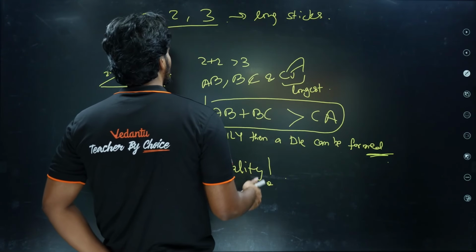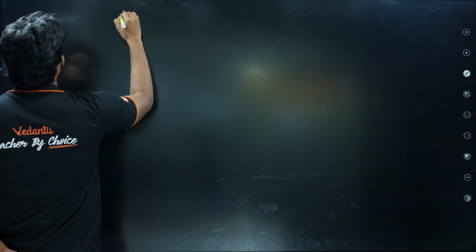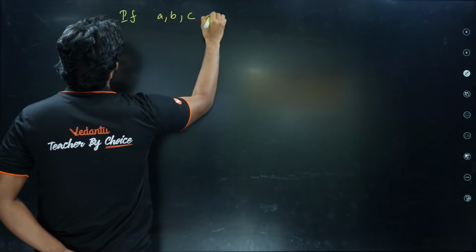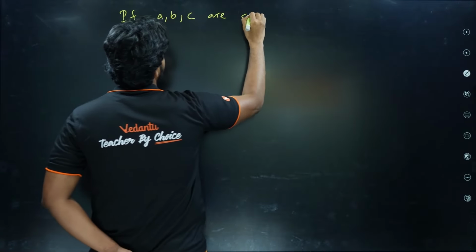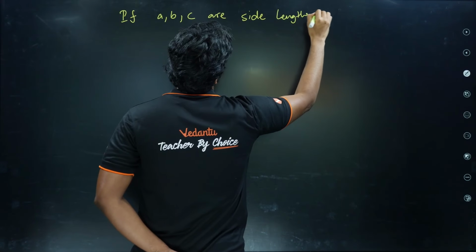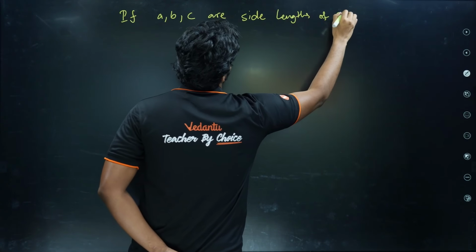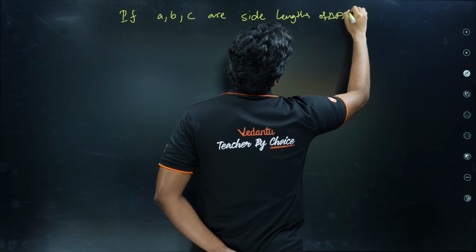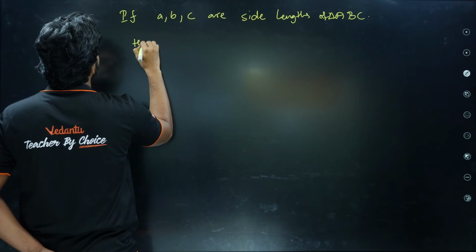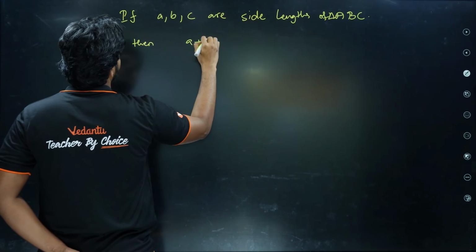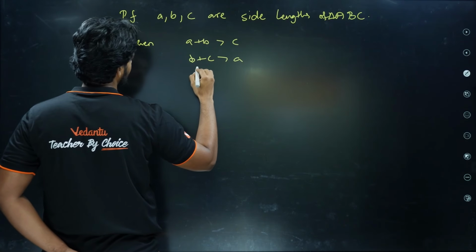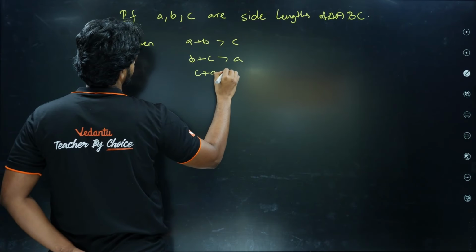So this should be true for all three sides. So if a, b and c are side lengths of triangle ABC, then a plus b must be greater than c, b plus c must be greater than a, c plus a must be greater than b.